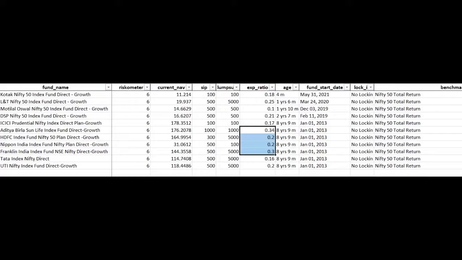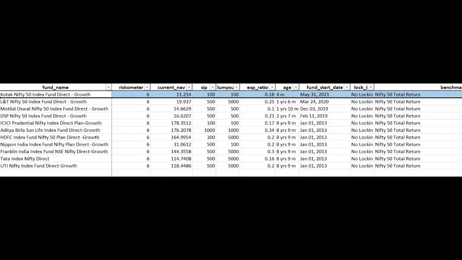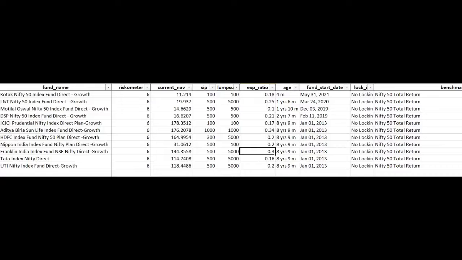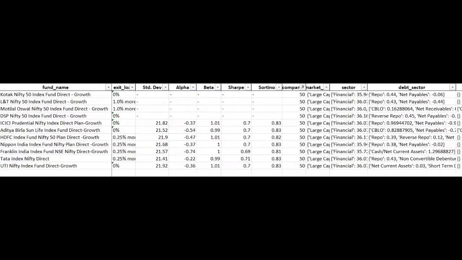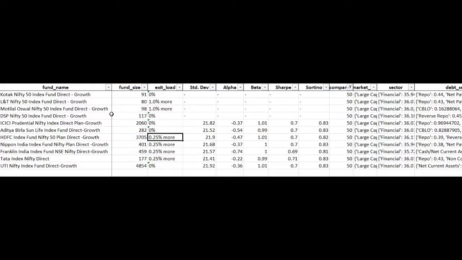With SIP, the minimum starts with 100 and the minimum for this fund is 1000. With respect to lump sum, the minimum starts with 100 for this one and 5000 as a minimum for this one. And if we take a look at the size of the fund, UTI tops the chart with 4,854 crores invested, and HDFC the next with 3,750 crores, and so on. With respect to exit load, the exit load is 0.25% for these 4 funds and 1% for these and 0 for some.